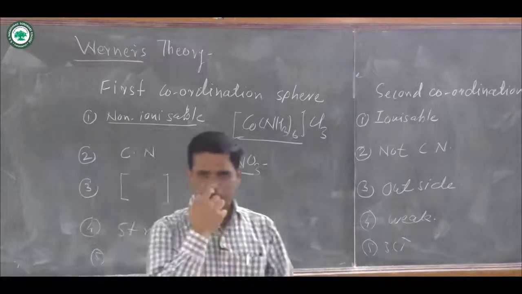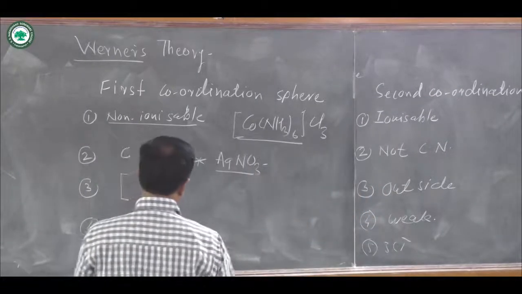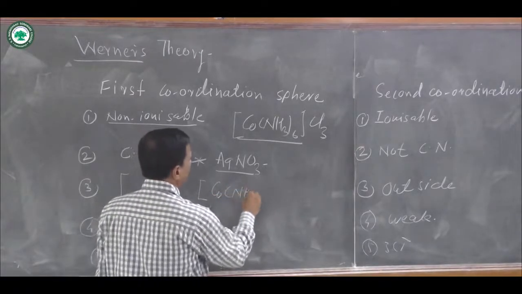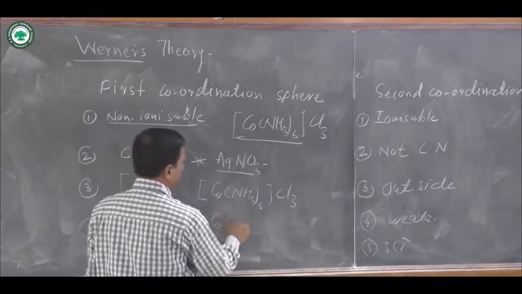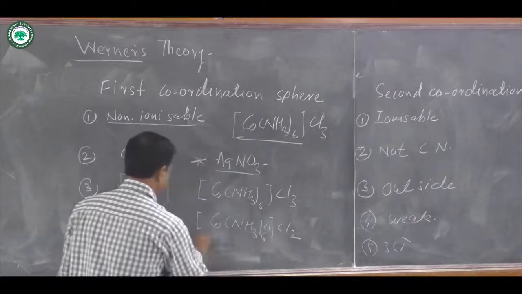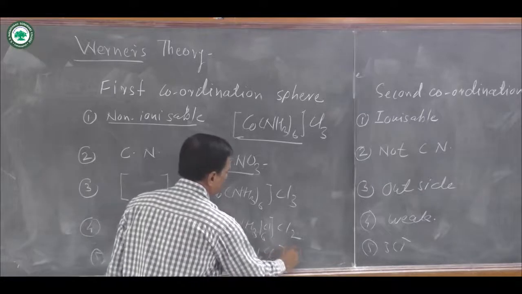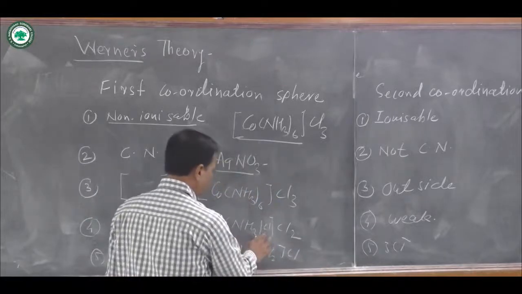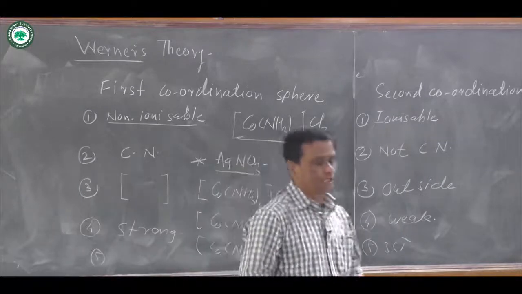The aqueous solution of AgNO3 is added to various complex compounds. Suppose number 1 is [Co(NH3)6]Cl3, then second is [Co(NH3)5Cl]Cl2, then [Co(NH3)4Cl2]Cl, and the last one is [Co(NH3)3Cl3].